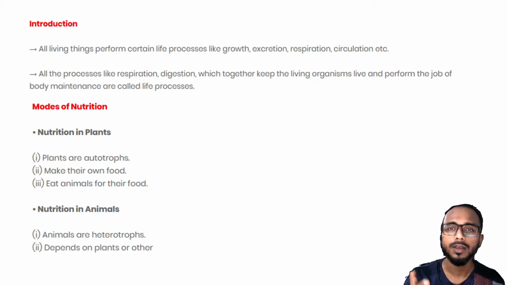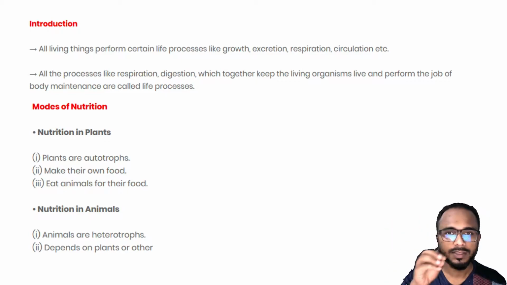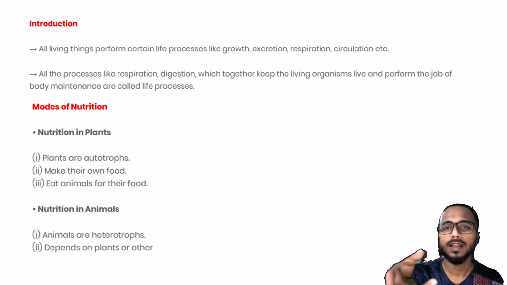For example, we all know that plants take carbon dioxide from the atmosphere, they take sunlight, they take water. They take all three things, they make their own food, and then they release oxygen.